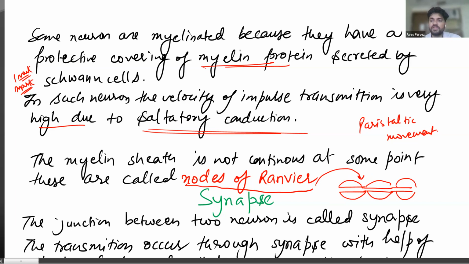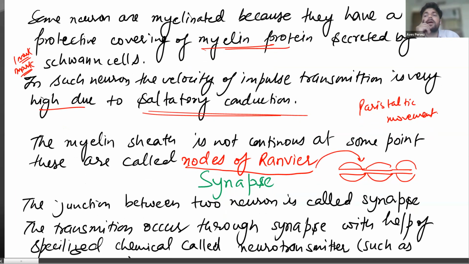Everyone understood what the nodes of Ranvier are? Sir, many times it has been asked that if they give a labeled diagram, or a diagram of a neuron without labels, you will need to label it. You need to label Schwann cells, the myelin sheath, nodes of Ranvier, the cell body, dendrites, axon, and axon terminus. So you should know the structure of the neuron, and in which part, what is the name of each and every part. Everyone understood? Should I move forward?